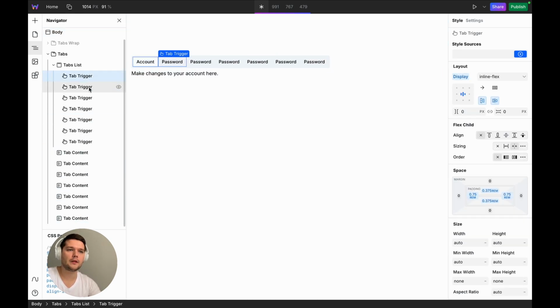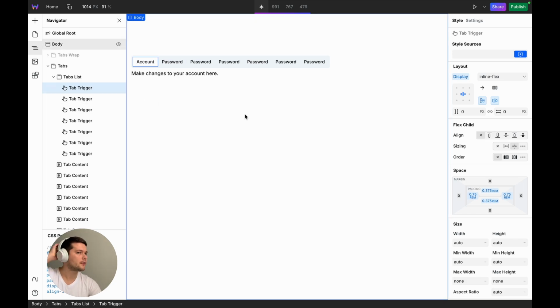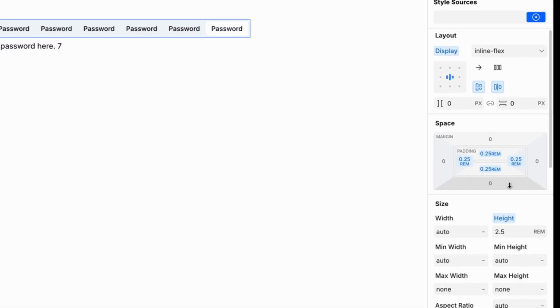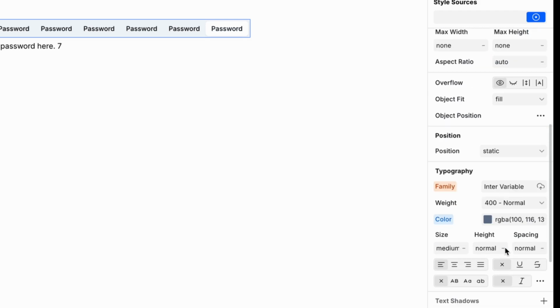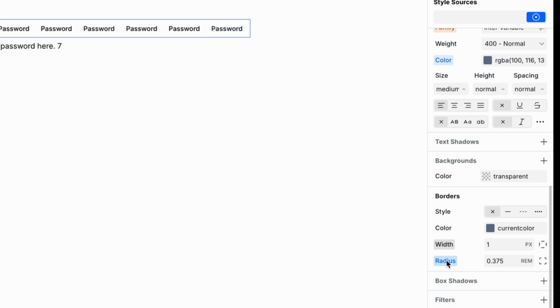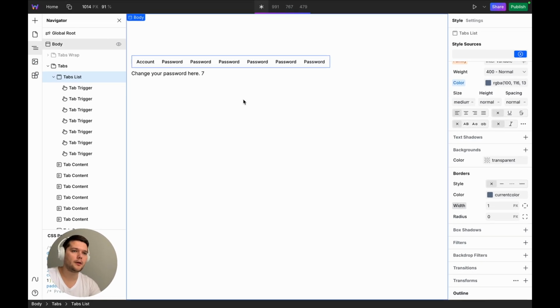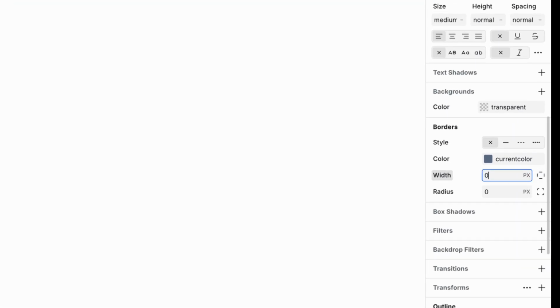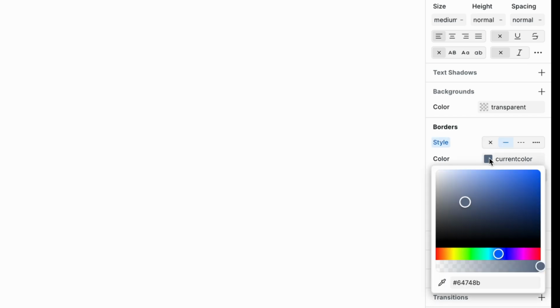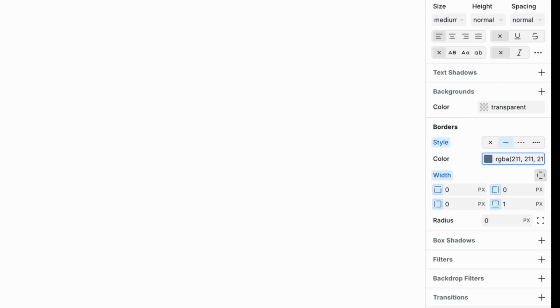Once they're done, I remove the default styles here and here. I clean up unnecessary styles. For my design, I added an underline below the active tab. Here's how I added it. Choose color.